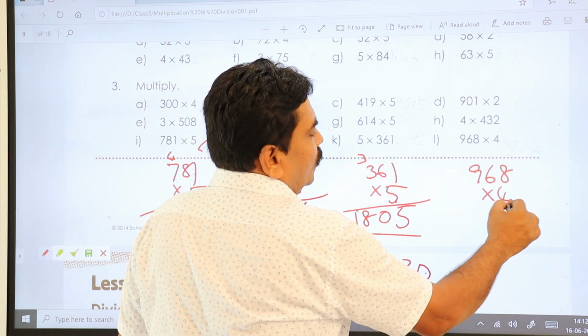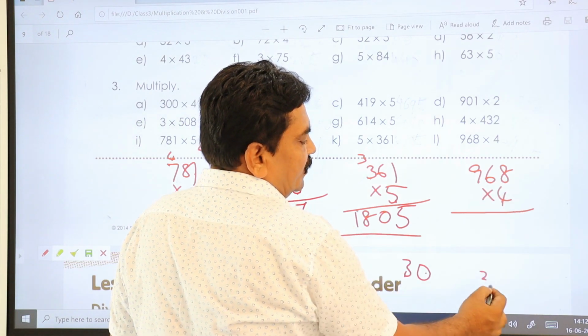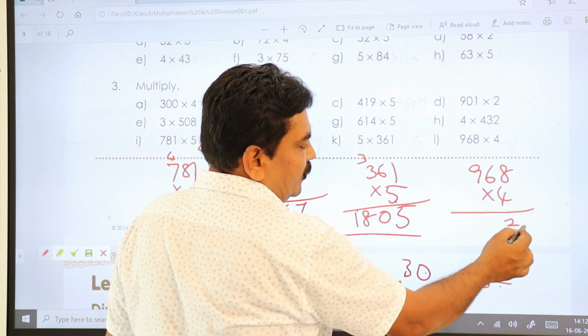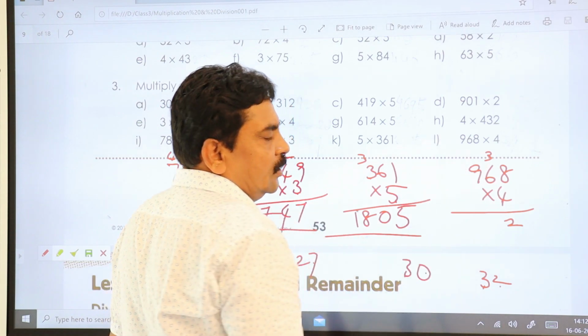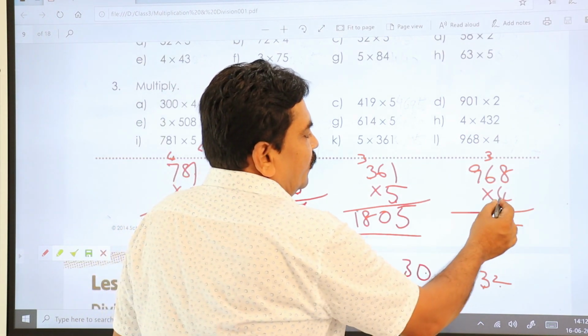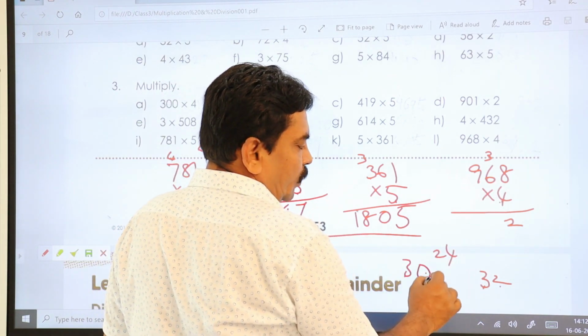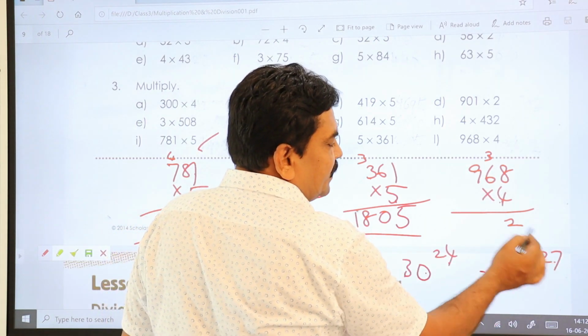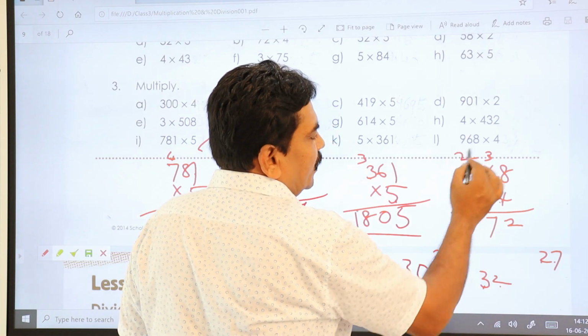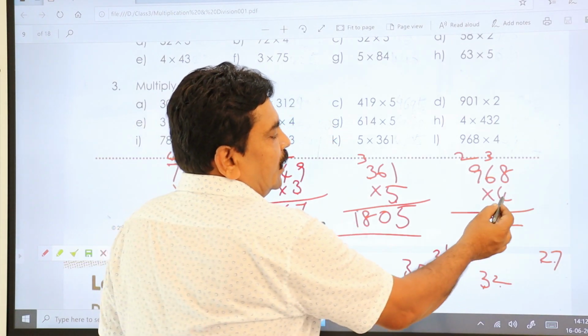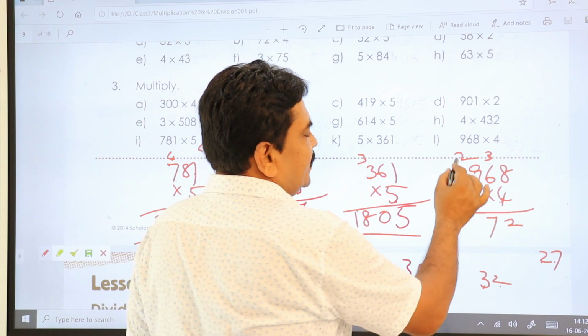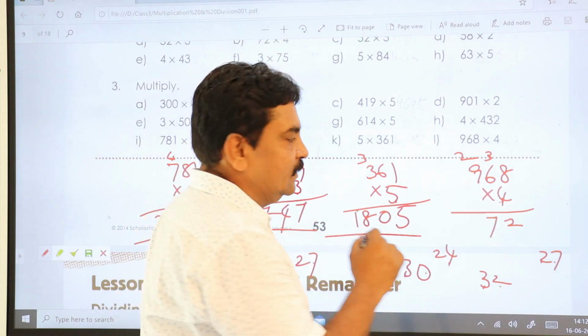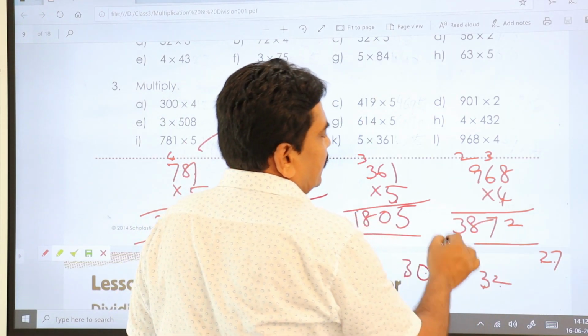968 into 4. 4 eights are 32. So keep ones place value here and tens place value take down to the next number. 4 6 are 24. 24 plus 3 how much? 27. Keep 7 down and take 2 number from the next number. Now 4 nines are 36. 36 plus 2, 38. So 38 is your answer for this.